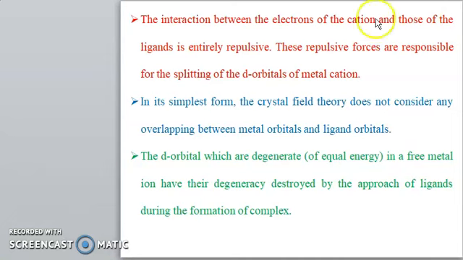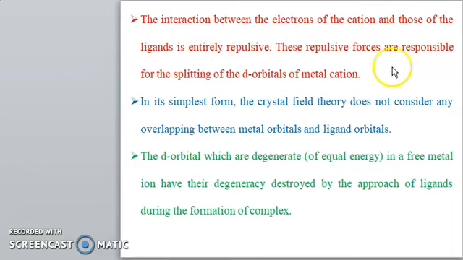The metal ion and ligands both have electrons in their outermost shell, and they repel each other. So their bond may be strained due to the repulsion between the cation and the ligand.